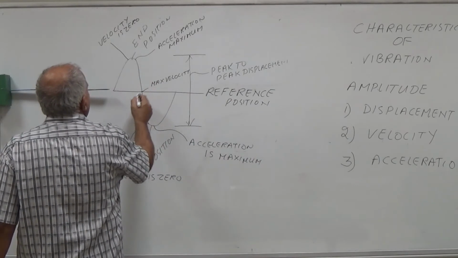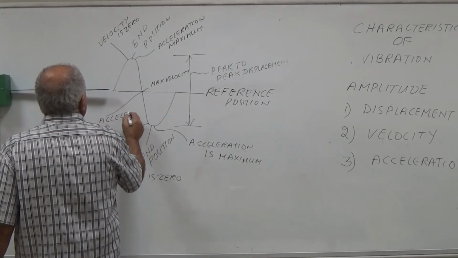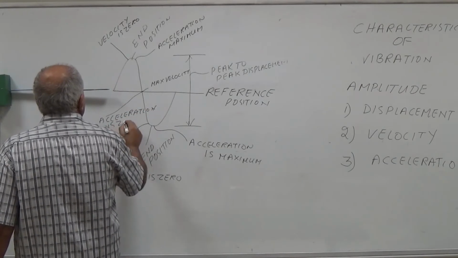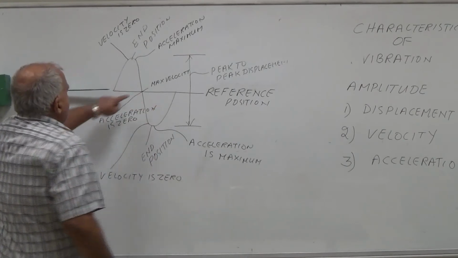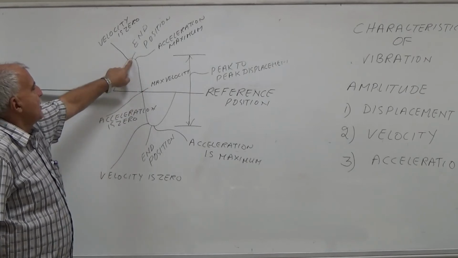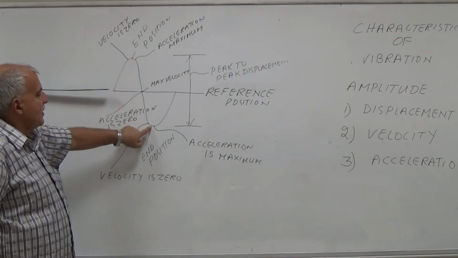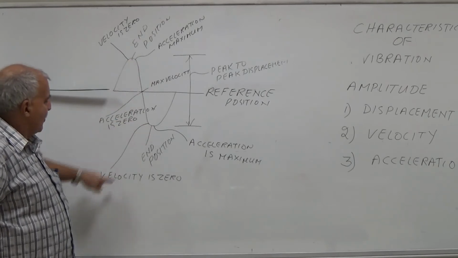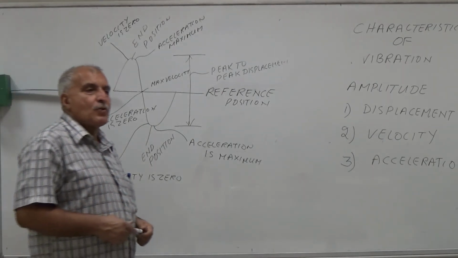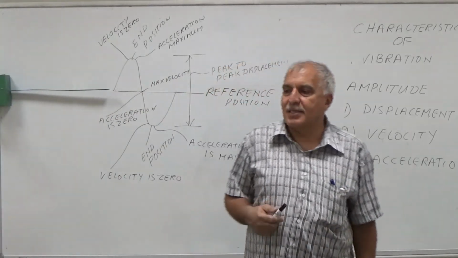And here acceleration is zero. So in the center acceleration is 0, but velocity is maximum. Here acceleration is maximum, but velocity is 0. Again here acceleration is maximum, but velocity is 0. So when we are going to measure velocity and acceleration, we will take maximum acceleration or maximum velocity.